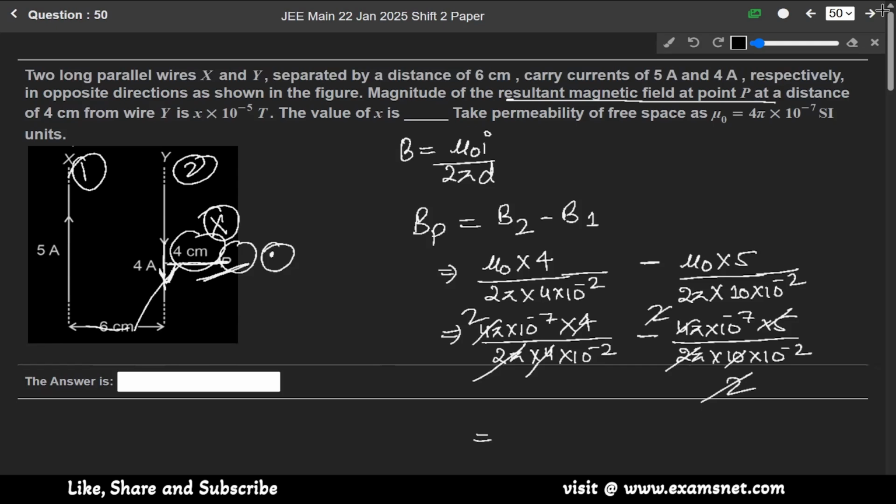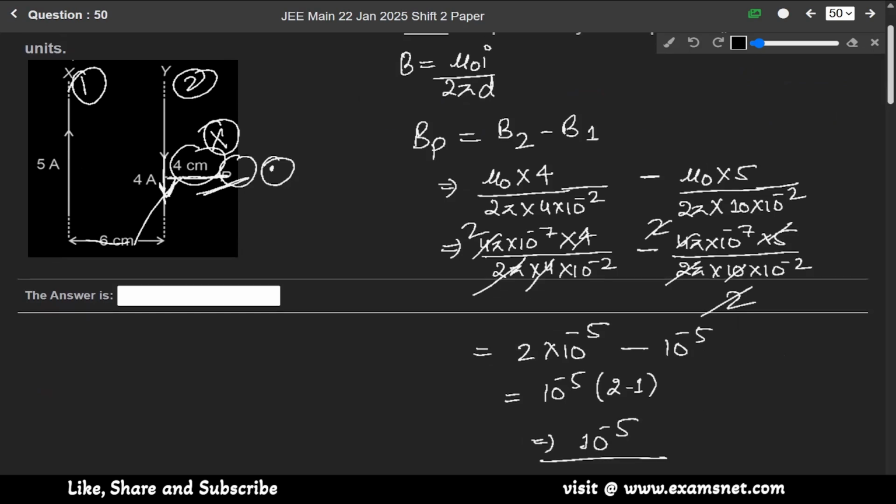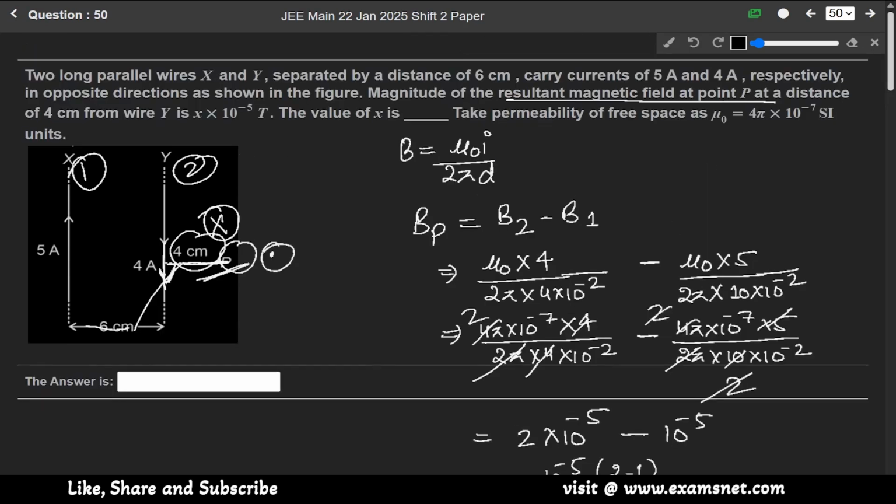So it will be 2 into 10 to the power minus 5 minus 10 to the power minus 5, which equals 10 to the power minus 5. So the magnetic field is 1 into 10 to the power minus 5 tesla. So the value of X is 1 here.